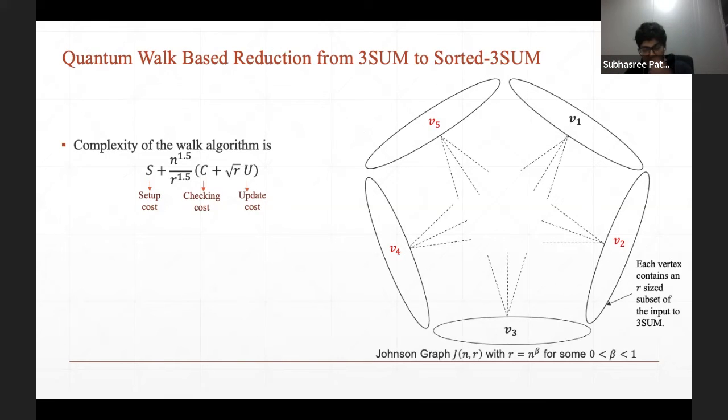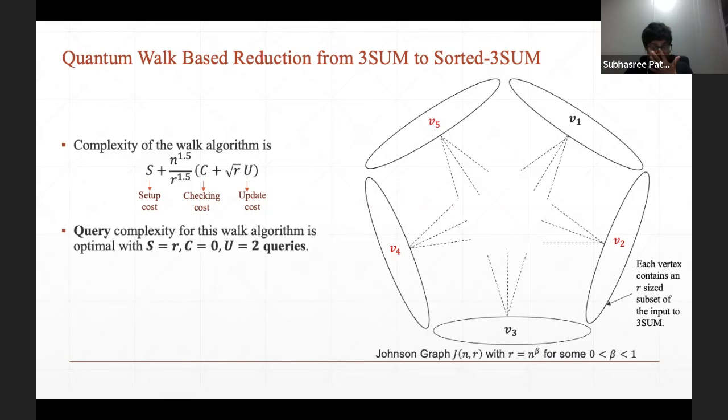C is the checking cost, where checking cost implies the time, number of queries in this case, required to check if a node contains a solution or not. And U represents the update cost, where the update cost means, if I'm walking over this graph, every time I change from one node to a neighboring node, that's the update cost.